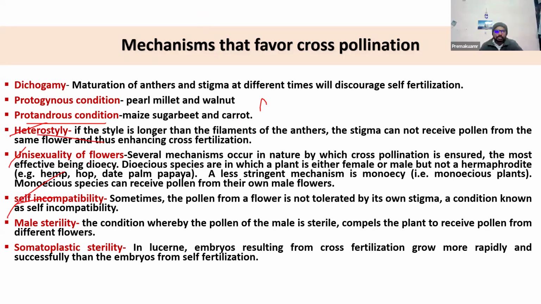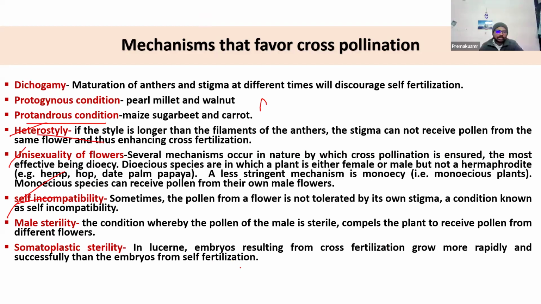That's why I kept these slides. And what is somatoplastic sterility? It is predominant in lucerne. Okay, the embryo resulting from cross fertilization grows more rapidly than the embryos of self fertilization.